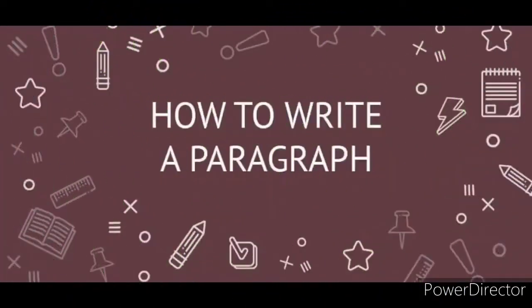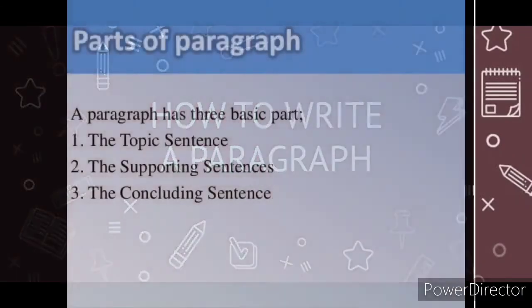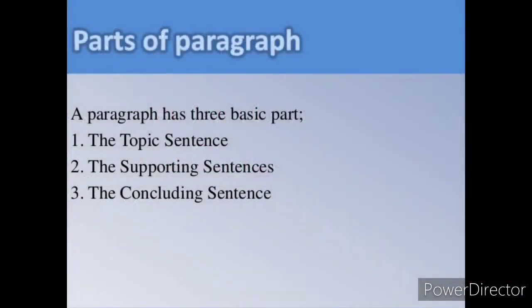Children, that's it from the definition. Let's see how to write a paragraph. Let's see the parts of paragraph writing, children. A paragraph has three basic parts. First part is the topic sentence. The second part is the supporting sentences.